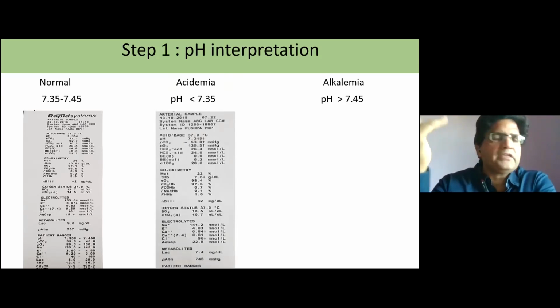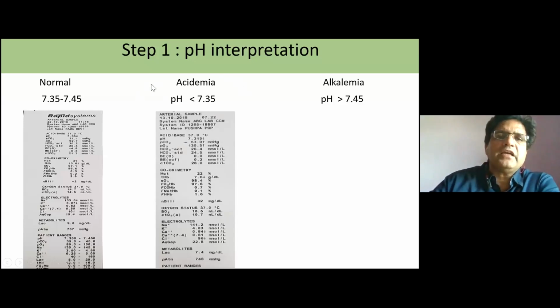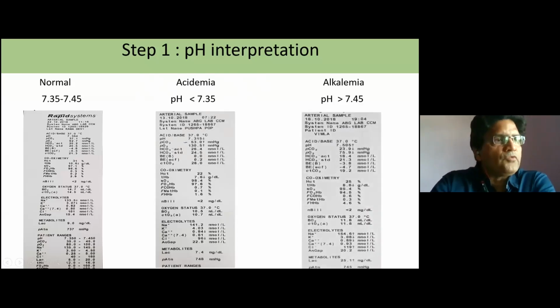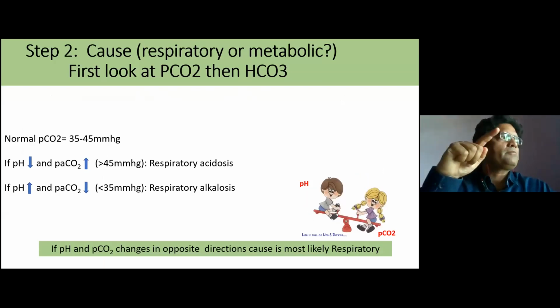Just for example, if there is bacteria in the blood, we call it bacteremia, not bacteriosis. So this is just like that. We call it acidemia. So whenever the pH is less than 7.35, this is acidemia. And if it is more than 7.45, this is called alkalemia. So this is the first step. We have to look into the pH and decide whether this is normal, acidemia, or alkalemia.